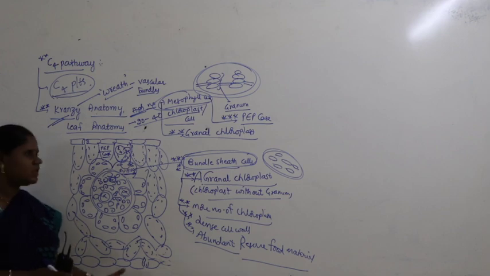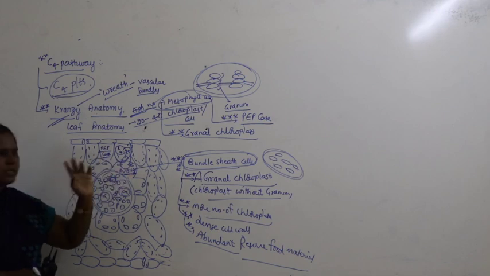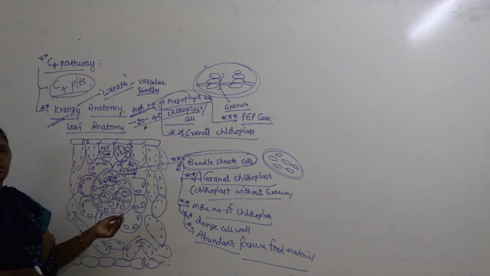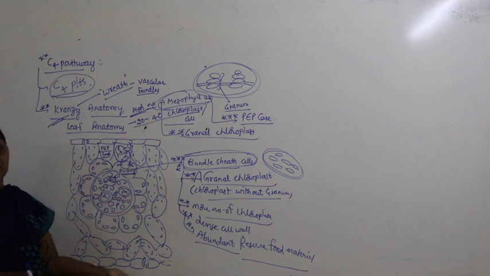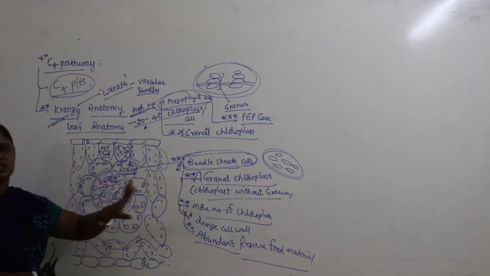So what is the difference here? Mesophyll cell contains the enzyme called PEPCase. What is PEP? We'll study now. But it lacks Rubisco. Similarly, bundle sheath cells contain Rubisco, but lack PEPCase. Very important differences between mesophyll cell and bundle sheath cells.